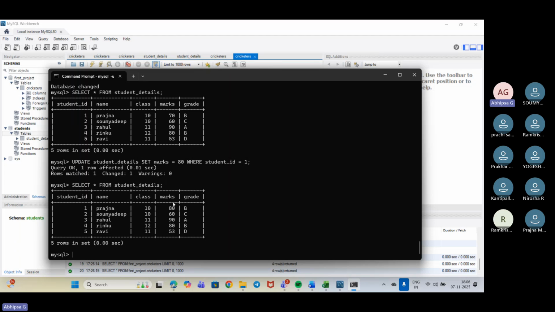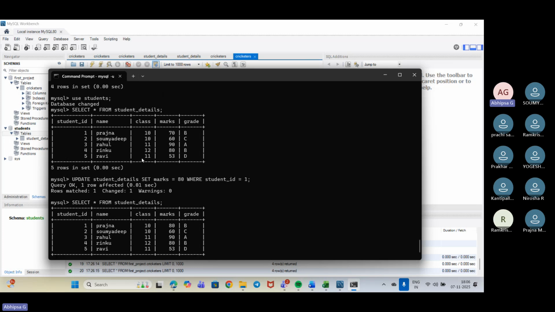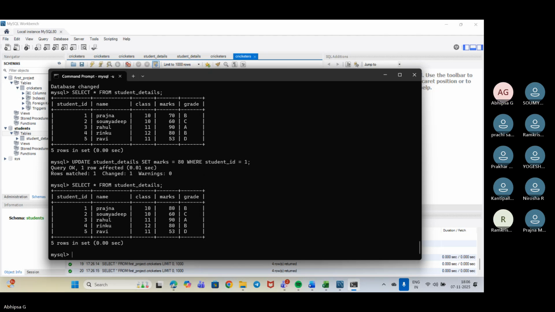So again, we can see how we can do it for others. Since her marks have increased but not the grade, we need to upgrade the grade as well. So we'll just do the same. In case of the grade, we will be taking the grade and putting it as case.